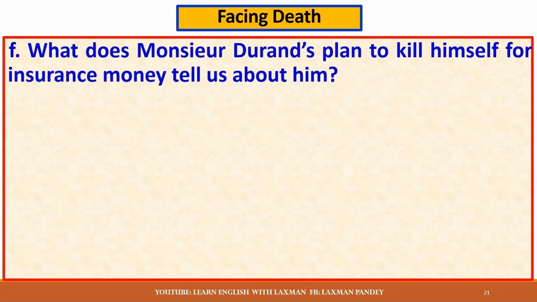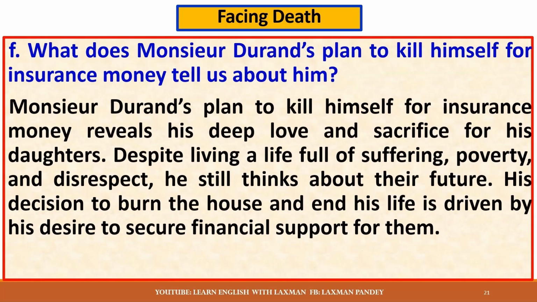What does Monsieur Durand's plan to kill himself for insurance money tell us about him? Monsieur Durand's plan to kill himself for insurance money reveals his deep love and sacrifice for his daughters. Despite living a life full of suffering, poverty, and disrespect, he still thinks about their future. His decision to burn the house and end his life is driven by his desire to secure financial support for them.